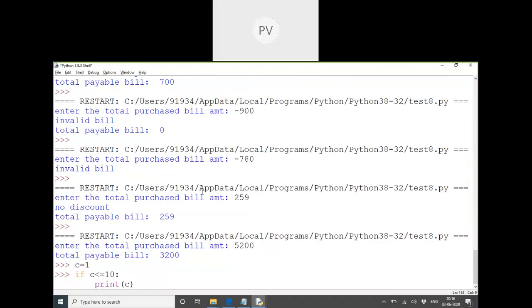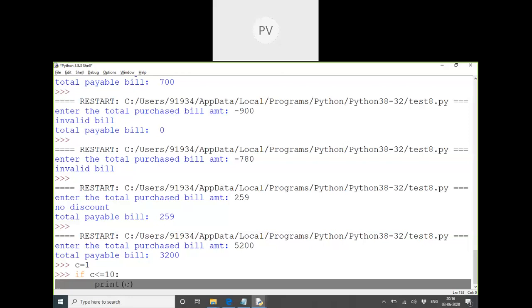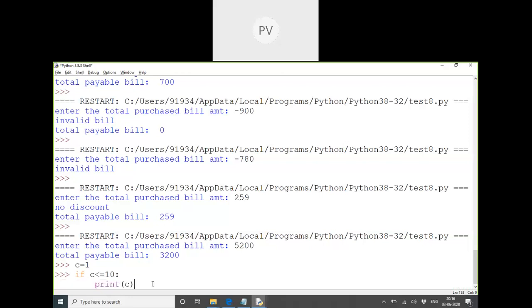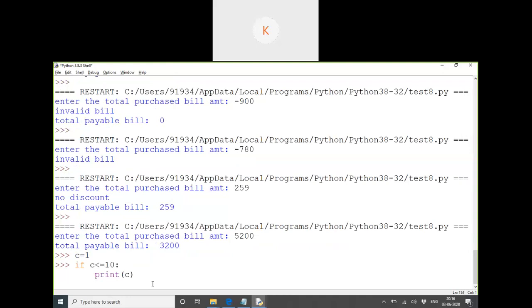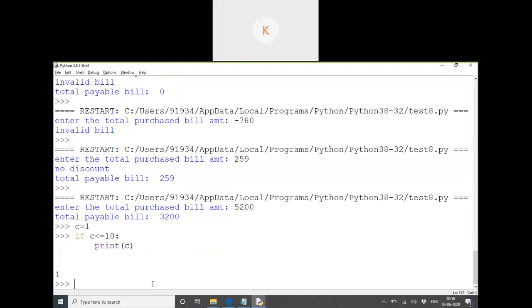It is a true condition. So what will happen when it is true? It will print 1. And after that, will the program continue or stop? It will stop. Yeah, this is your output with the if keyword.